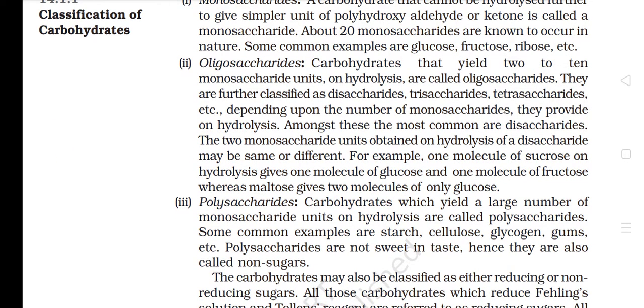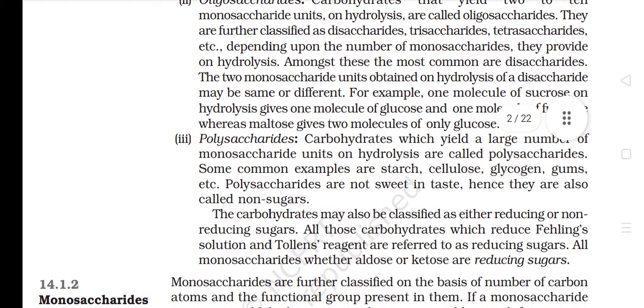2. Oligosaccharides. Carbohydrates that yield 2 to 10 monosaccharide units on hydrolysis are called oligosaccharides. They are further classified as disaccharides, trisaccharides, tetrasaccharides, etc., depending upon the number of monosaccharides they provide on hydrolysis. Amongst these, the most common are disaccharides. The two monosaccharide units obtained on hydrolysis of a disaccharide may be the same or different. For example, one molecule of sucrose on hydrolysis gives one molecule of glucose and one molecule of fructose, whereas maltose gives two molecules of only glucose.